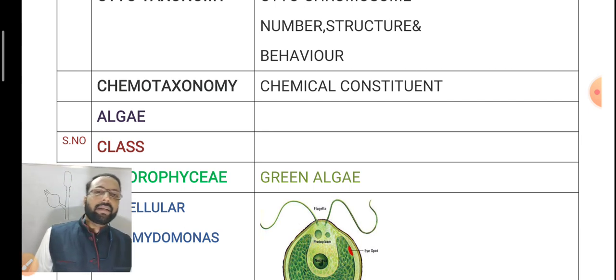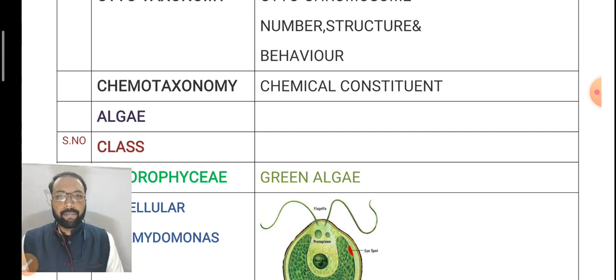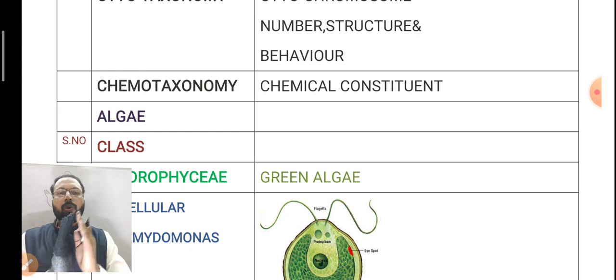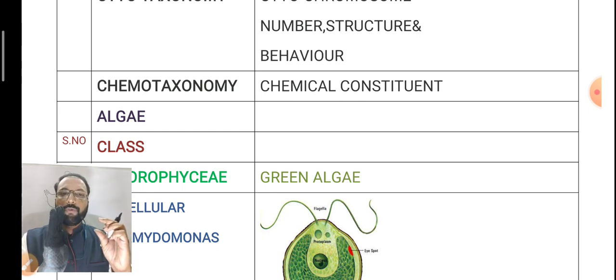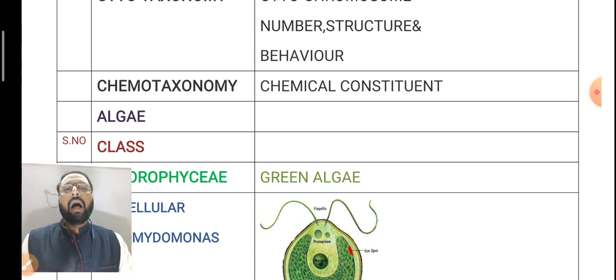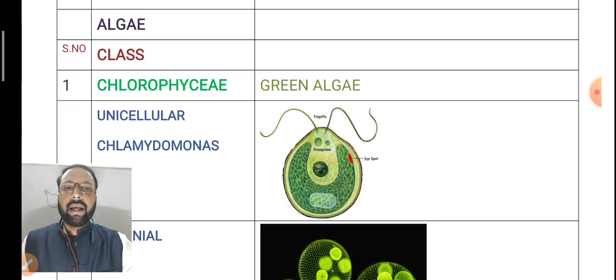First, in the plant kingdom, we are discussing algae. Algae are autotrophic thallophytes. The plant body is a thallus which performs photosynthesis, called autotrophic thallophytes. Under algae, four classes are there. The first one is Chlorophyceae.